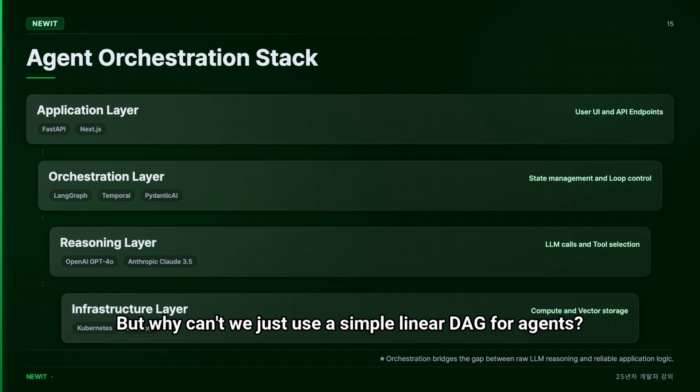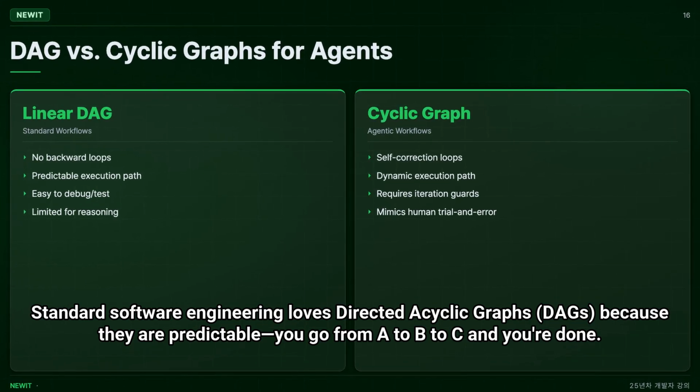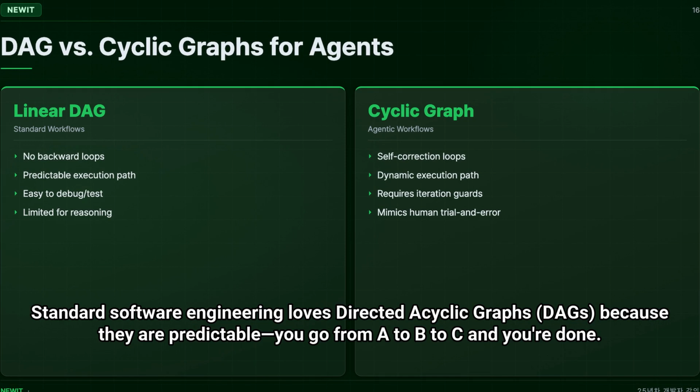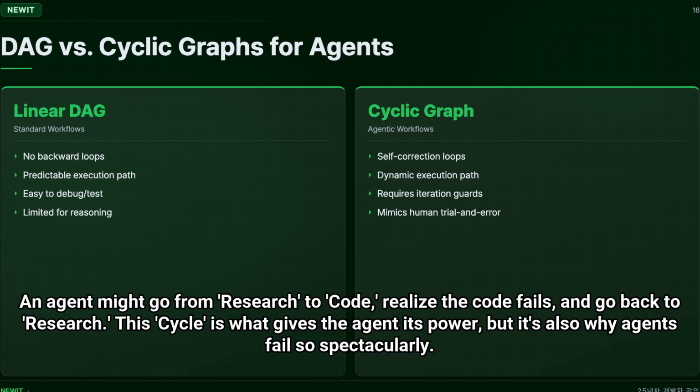But why can't we just use a simple linear DAG for agents? The answer lies in the fundamental nature of reasoning. Standard software engineering loves directed acyclic graphs, DAGs, because they are predictable. You go from A to B to C and you're done. Agents, however, require cyclic graphs. An agent might go from research to code, realize the code fails, and go back to research.